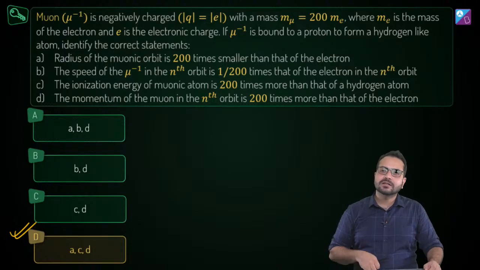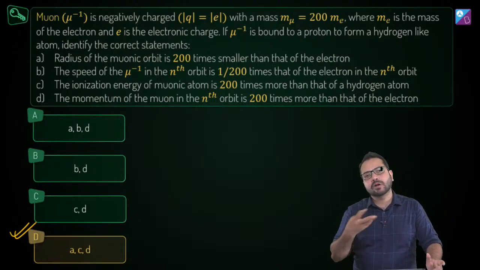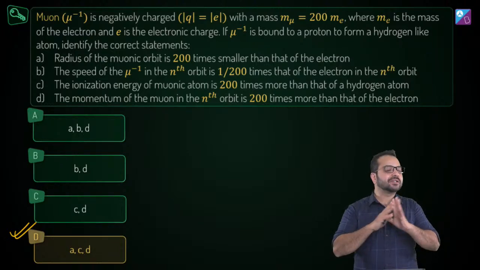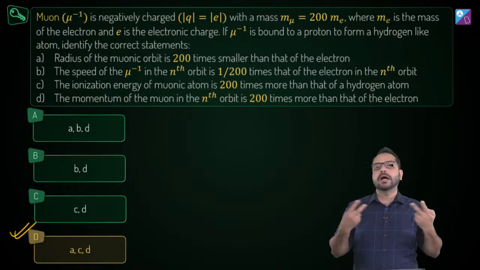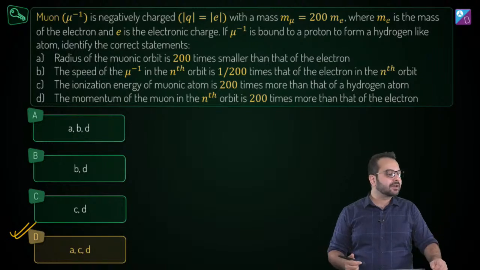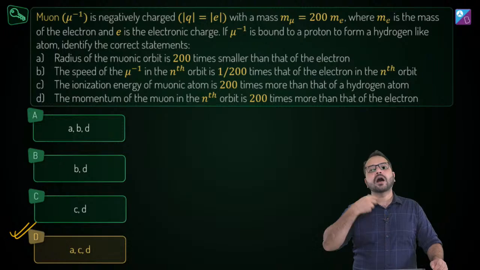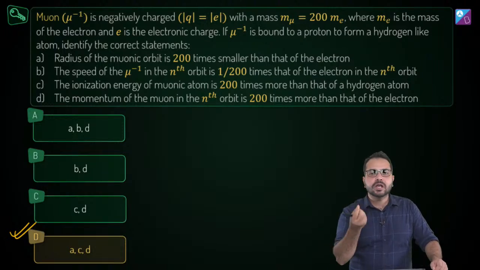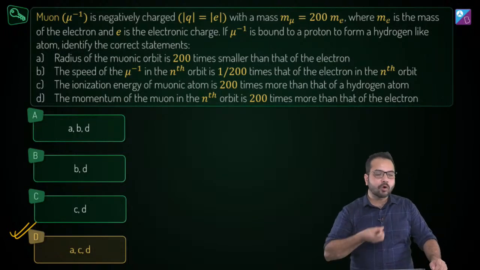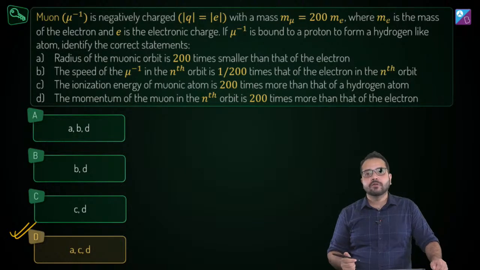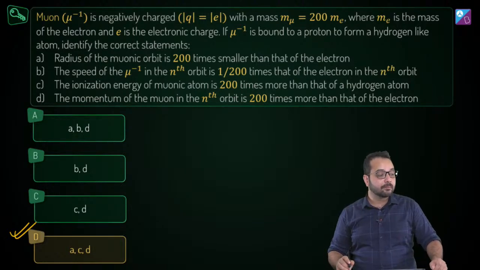And the second is Bohr's angular momentum quantization rule, that mvr is going to be equal to nh by 2 pi. I have memorized nothing else. Those are the two principles, and I use them to derive everything. So you don't have to memorize the derivation, but you have to understand how it is derived. What are the key concepts, conditions and assumptions used to derive it? That is very, very important.